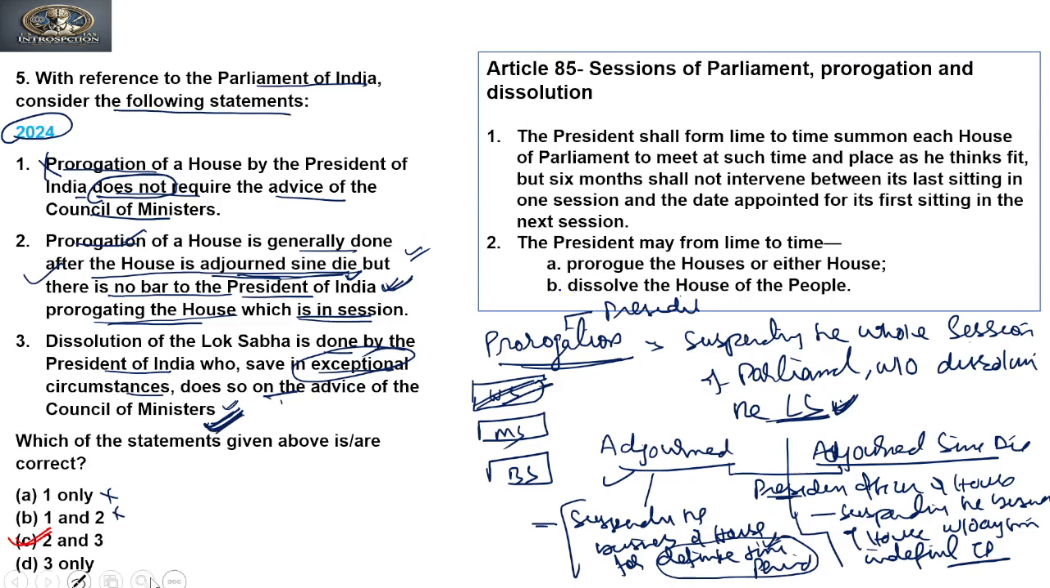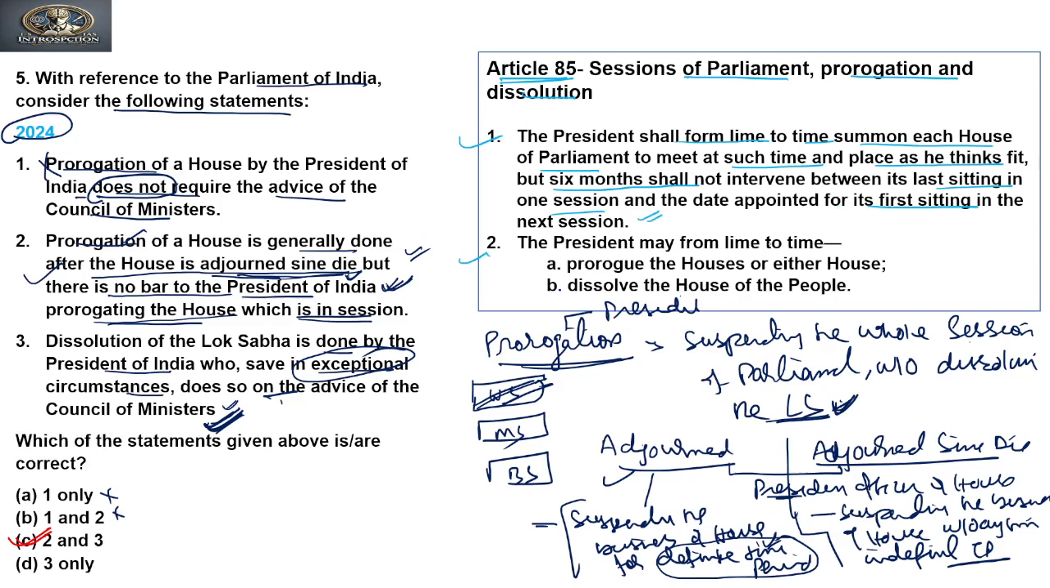So if we see the explanations to these questions, Article 85 talks about sessions of Parliament, prorogation and dissolution. It says that the President shall from time to time summon each house of Parliament to meet at such time and place as he thinks fit, but 6 months shall not intervene between its last sitting in one session and the date appointed for its first sitting in the next session.